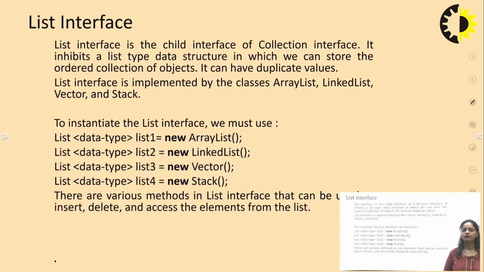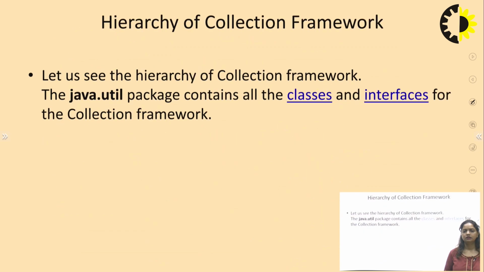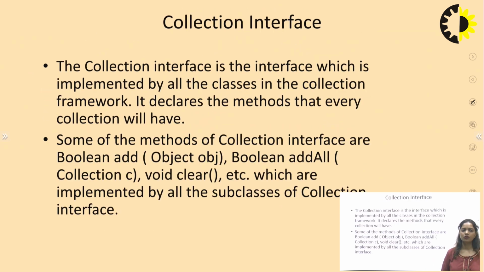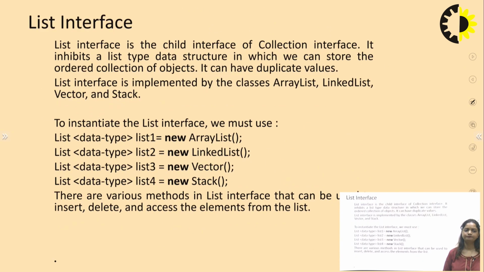So before proceeding further, we will understand what the List interface is. The very first data structure in our collection framework, or Collection interface, is the List. It will include 4 classes: ArrayList, LinkedList, Vector and Stack. And we have a syntax for writing these 4 classes.